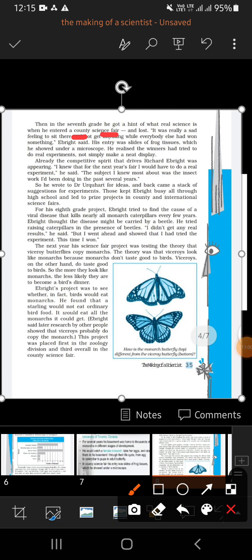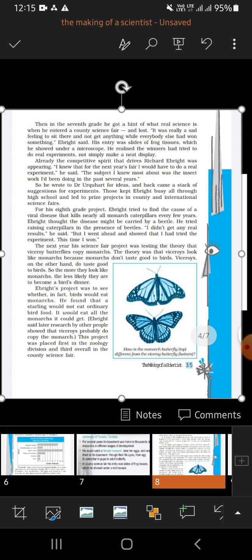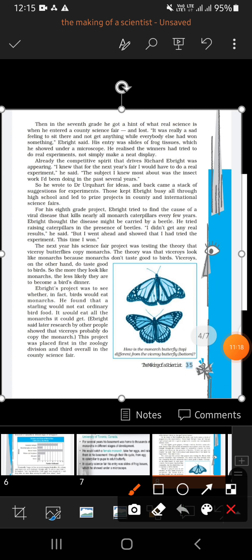He took part in one competition, the county science fair, where the children presented their projects. He lost that competition. It was really a sad feeling to sit there and not get anything while other children were getting rewards. They won something.